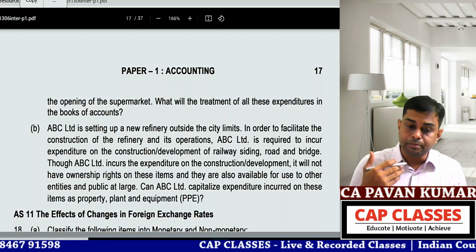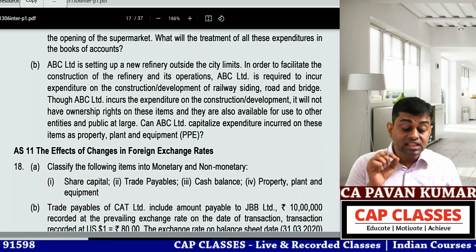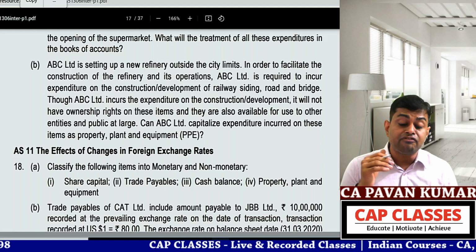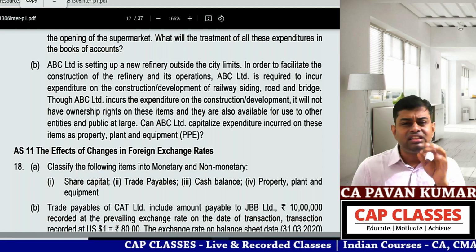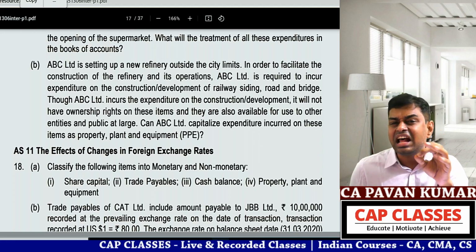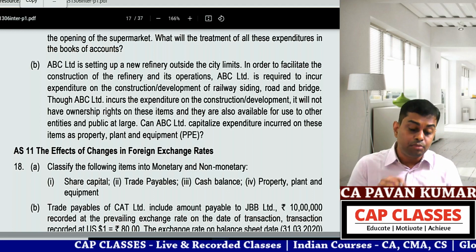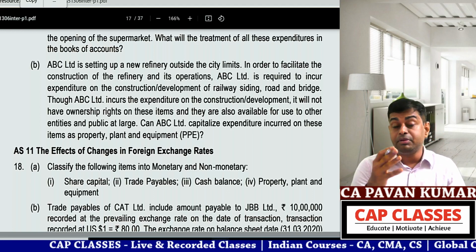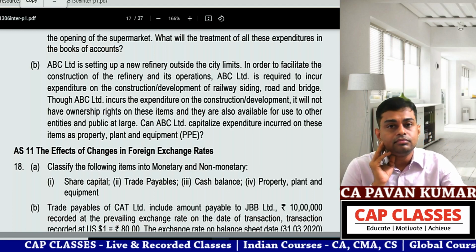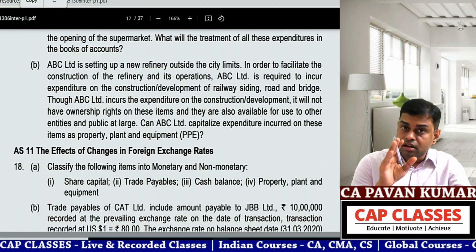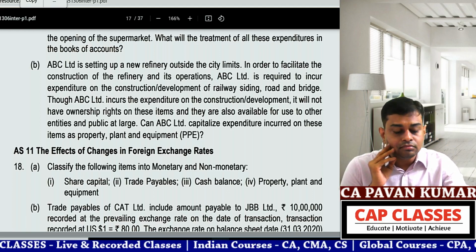Now we'll go to question B. ABC Limited is setting up a new refinery outside the city limits. Note this as a killer problem. Killer. It will slay you. Put a star mark. Try it if it appears in the exam, no surprise. 99% of the students will write the wrong answer for this.